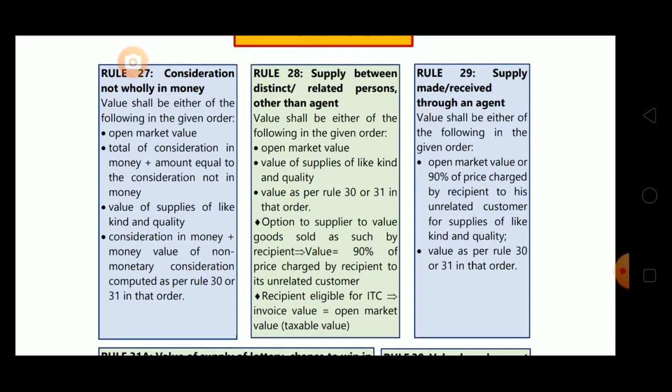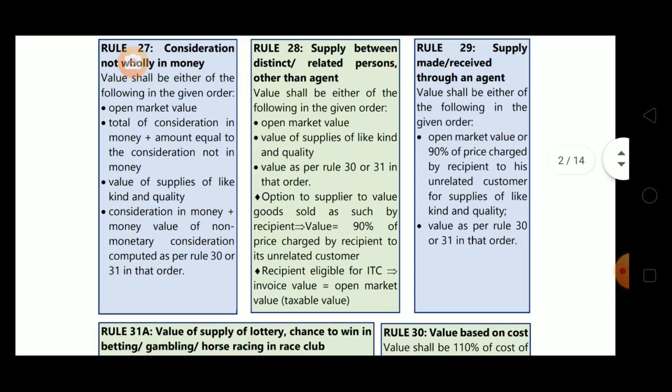We have to move in this sequence only. First is open market value, meaning first we have to take the open market value of that supply if it's available. If it's not available, then we'll move towards the second option, that is total of consideration in money plus amount equal to the consideration not in money, meaning monetary plus non-monetary consideration.